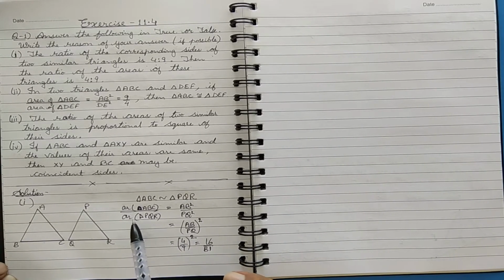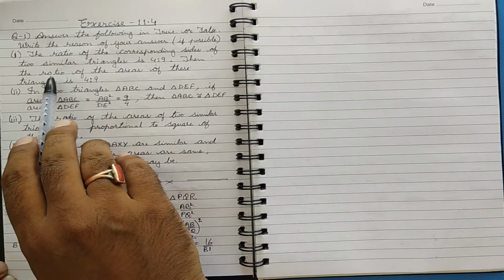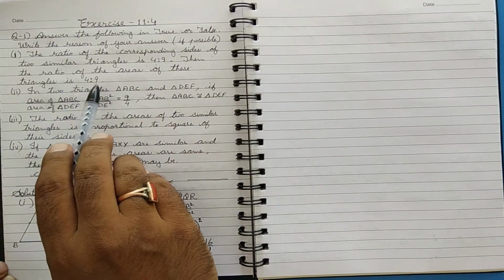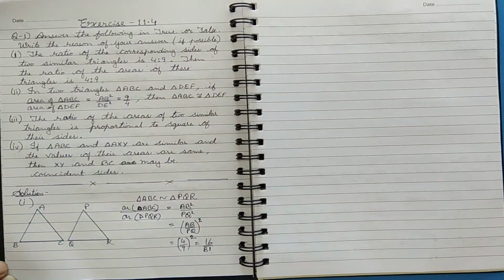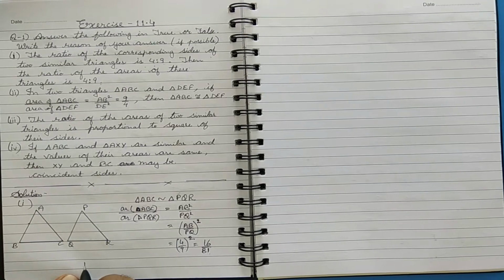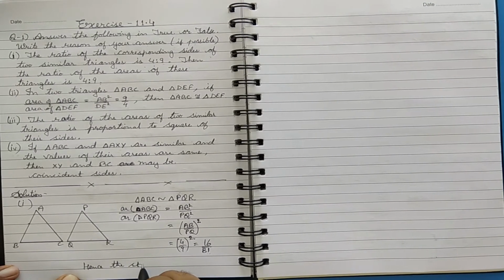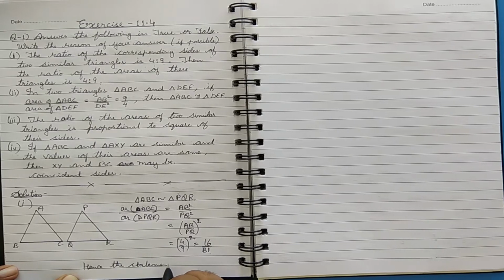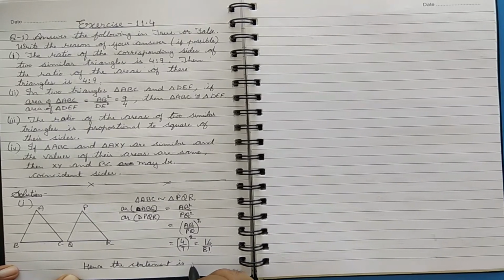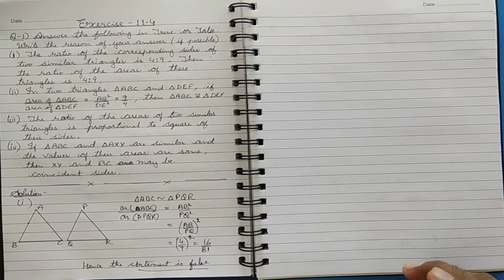That is the ratio of the areas of these two triangles, it is equal to 16/81. Whereas the statement says that the ratio of the areas of these triangles is 4:9. Hence the statement is false. So our first statement is false.